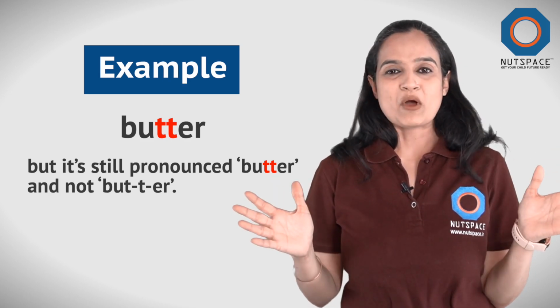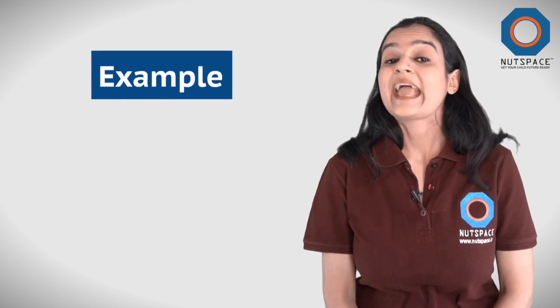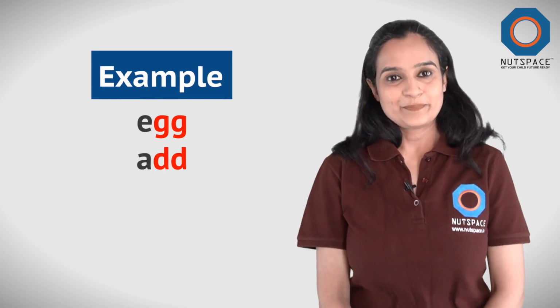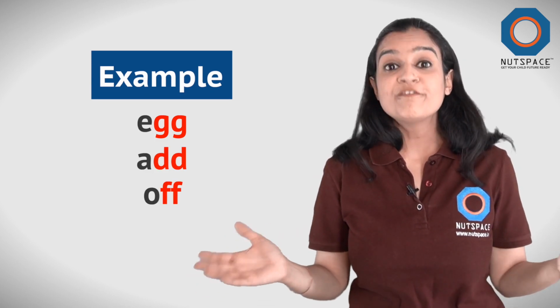Here, at this point, let's take a few more examples where the double consonant letters are making a single speech sound. Egg, E-G-G, add, A-D-D, off, O-F-F.